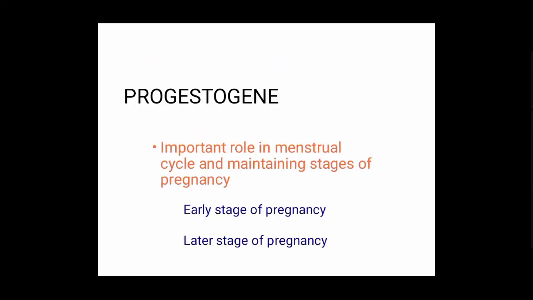The next is progestogen. Progestogen plays an important role in the menstrual cycle and in maintaining pregnancy, and the hormone secreted is progesterone. Progesterone belongs to the group of steroid hormones called progestogens. It plays an important role in the menstrual cycle and in maintaining the early as well as later stages of pregnancy.